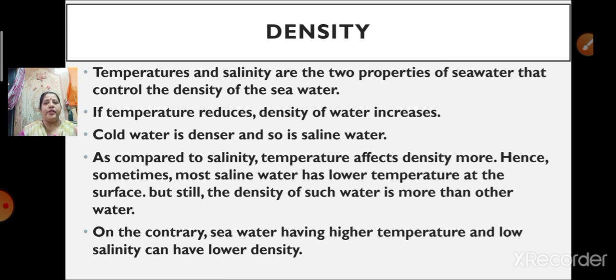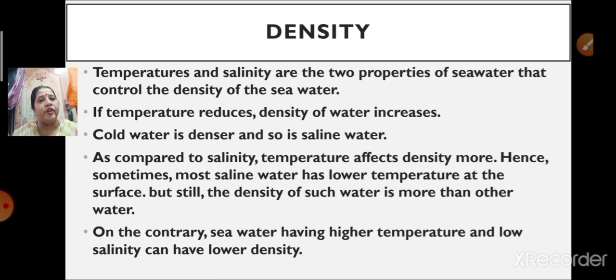As we have already learned in the previous part, temperature and salinity are the two properties of seawater, and these are the two properties which fully control the density of seawater. Mainly, temperature plays a more important role than salinity. If temperature is reducing, density of water is increasing. When there is a decrease in the temperature, the density of the water is going to increase. So cold water is denser, and so is saline water.